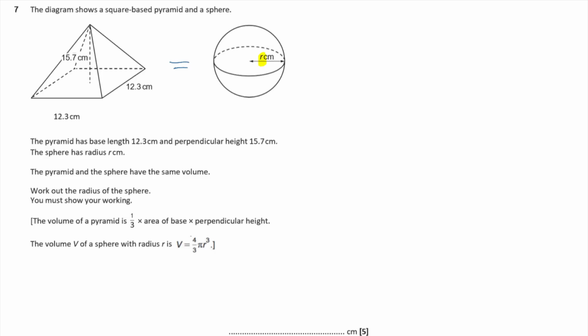Right, okay, so we know that these two shapes have the same volume, so these two things are equal in volume. Now we've got no measurements on the sphere, and we need to find out what r is. So we're going to deal with the pyramid first. We're going to work out the volume of the pyramid, and then we're going to work backwards with the sphere formula to find the radius. So let's crack on with that then. So the volume of the pyramid is, what's that then? So the formula is down here. It's 1/3 times the area of the base times the perpendicular height.